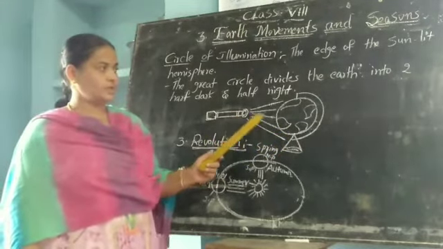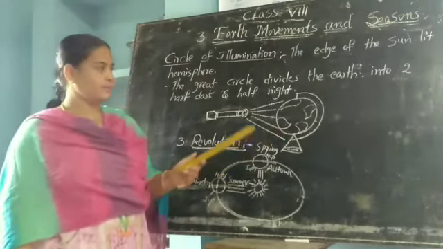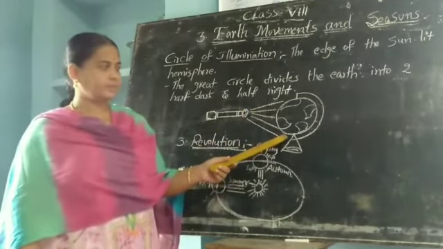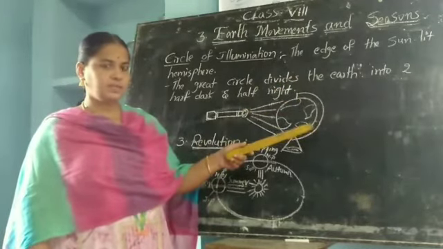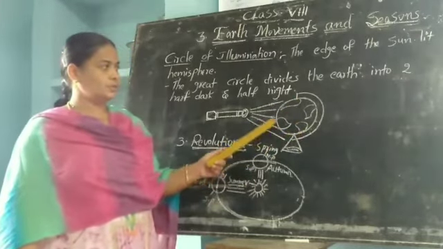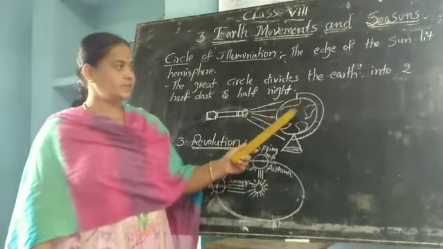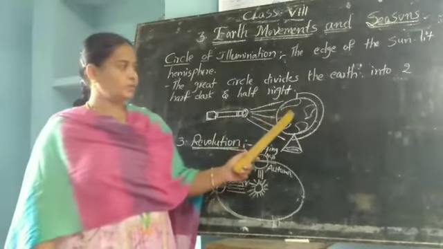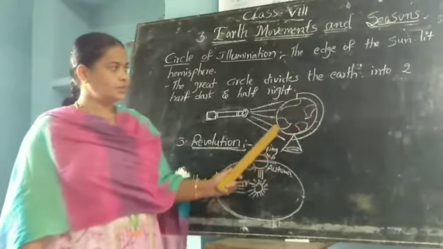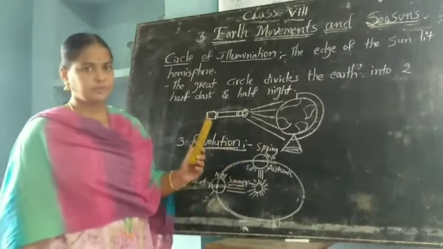So take one torch and focus on the globe. What will happen here? The torch illuminates only half of the globe, and the back side is dark. So at the edge of the earth, one great circle forms. This great circle divides the globe into half light and half dark. So the edge of the sunlit hemisphere we call the circle of illumination.